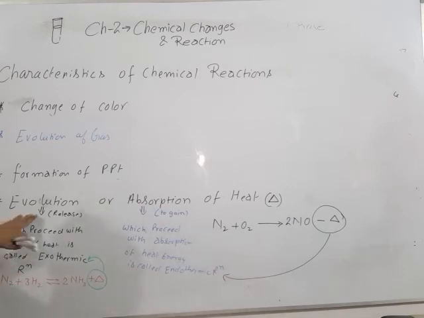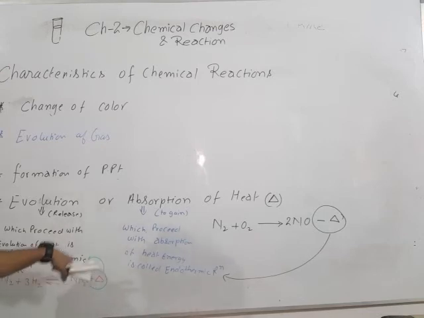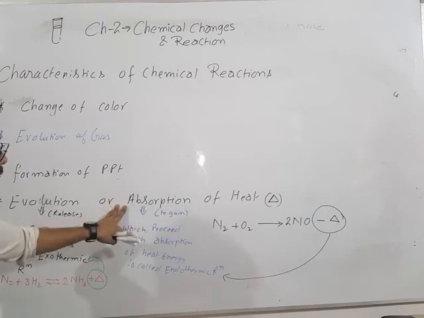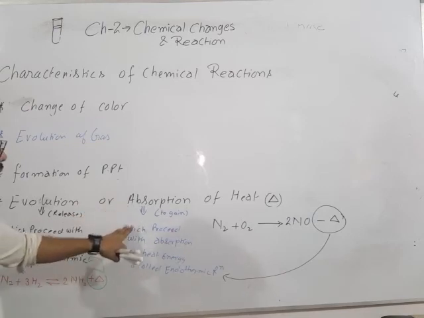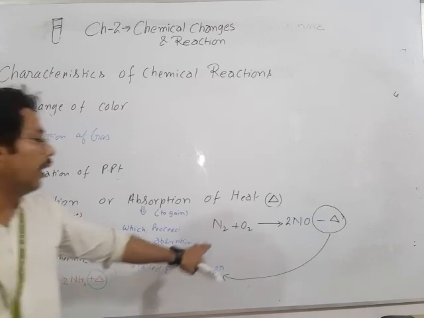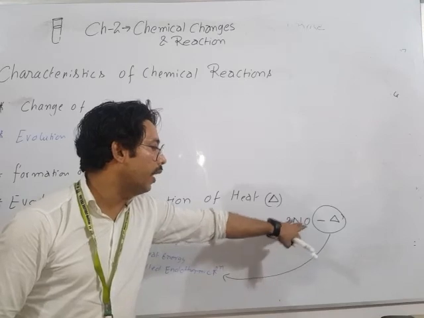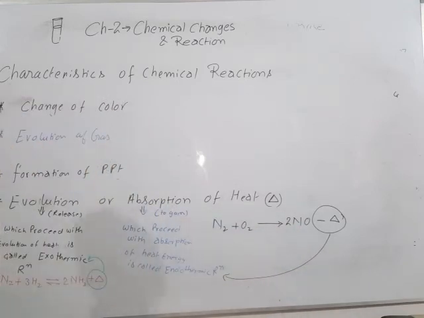Here, evolution means release. It means the reaction which proceeds with the evolution of heat energy is called exothermic reaction. Like nitrogen reacts with hydrogen, that gives ammonia, and here the plus delta indicates exothermic. And absorption of heat energy, it means the reaction which proceeds with the absorption of heat energy is called endothermic reaction. Here nitrogen plus oxygen react together and form 2NO nitric oxide and absorb energy here. Okay, I hope that this point is clear to all of you.